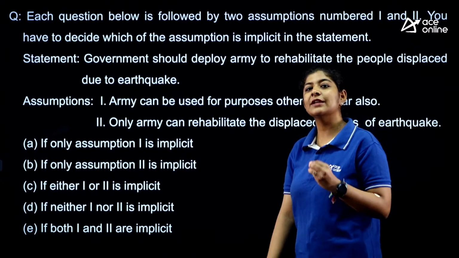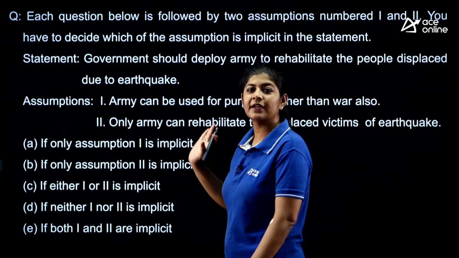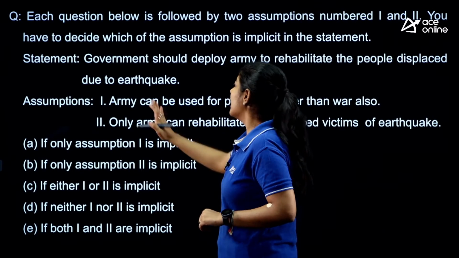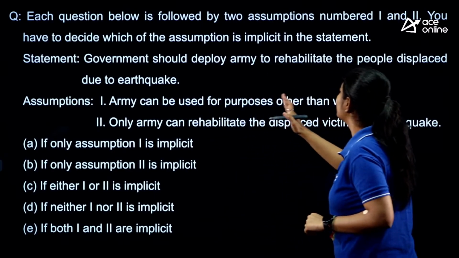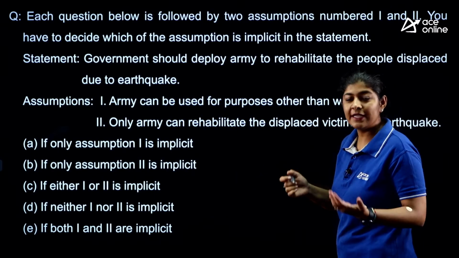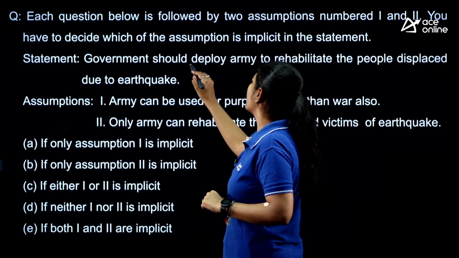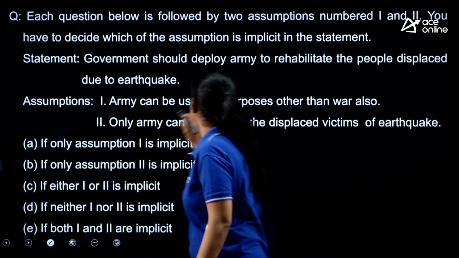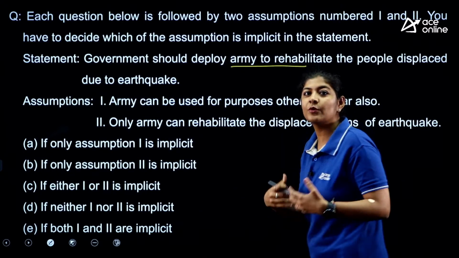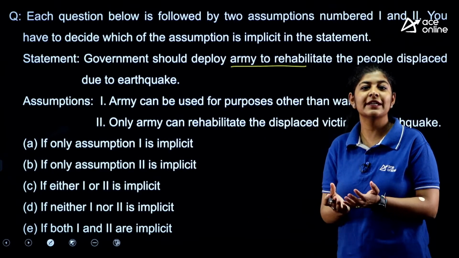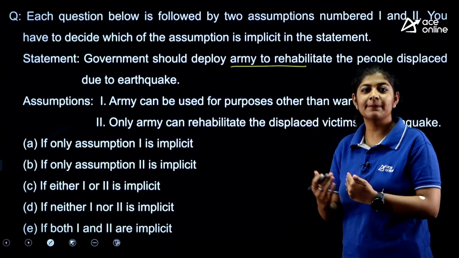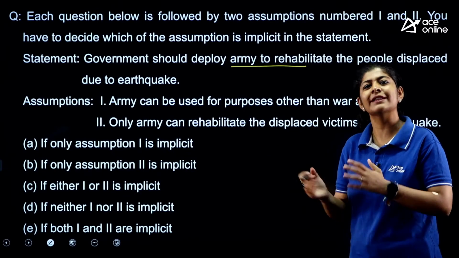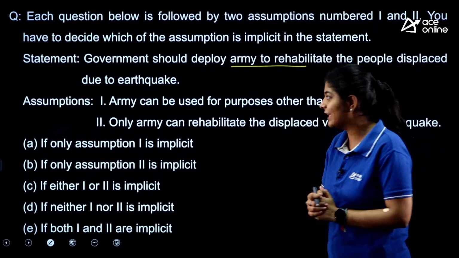Now accordingly, we simply need to check our assumptions. First one: army can be used for purposes other than war also. Yes, if the government is deploying the army somewhere else to rescue or rehabilitate the people displaced because of the earthquake, then yes, we can use the army elsewhere also.